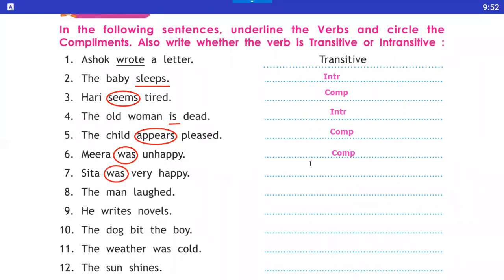Okay. Number eight, The man laughed. Here underline laughed as a verb. So here it is an intransitive verb. Number nine, He writes novels. So here underline the writes, and here the verb is transitive. Now number 10, The dog.